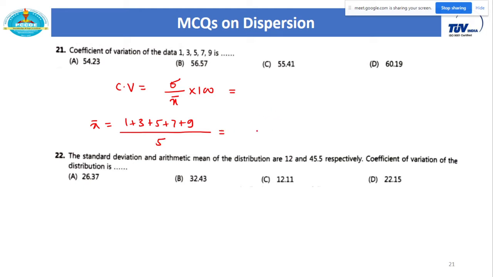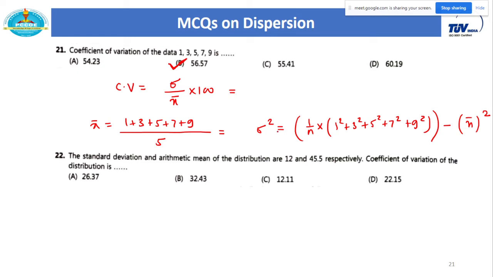And how do you calculate the standard deviation? That is sigma square, which is equal to 1 by n multiplied by 1 square plus 3 square plus 5 square plus 7 square plus 9 square, this is in one bracket, minus this mean, its square. Okay. And then just do this calculation, you will get the final CV. So I think the answer to this question is B.